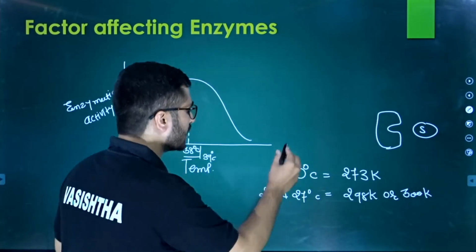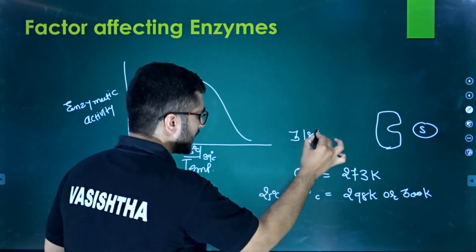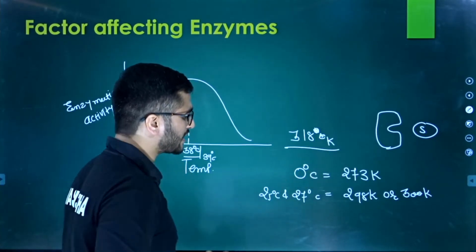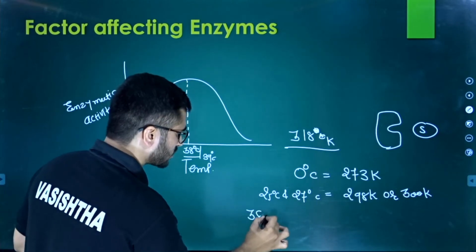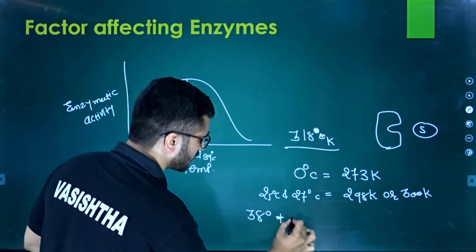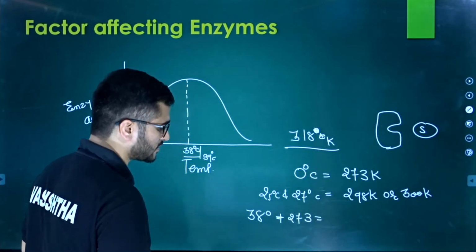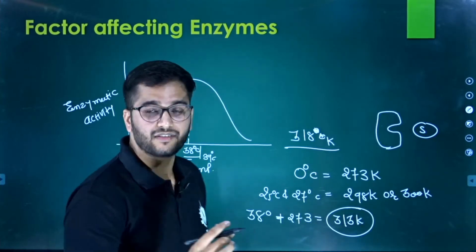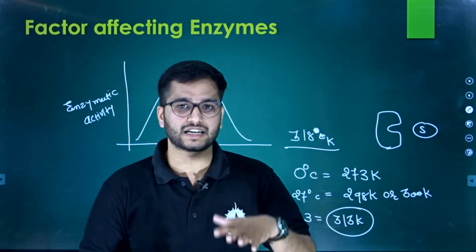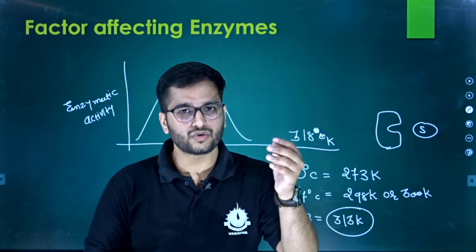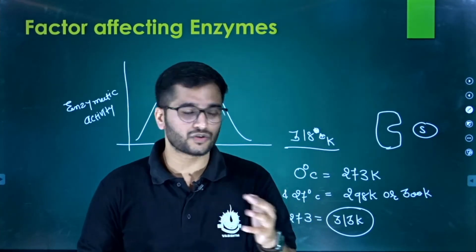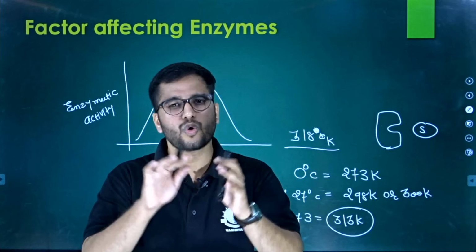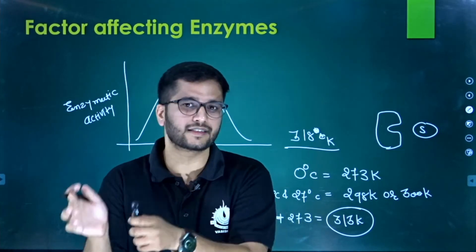So when we give sufficient kinetic energy, it is around 318 Kelvin, right? Maybe it is higher. So 38 plus 273, what is it? It is something around 313 Kelvin, right? So 313 Kelvin is the kinetic energy at which it does optimum work. So when you reduce the temperature, you actually reduce the kinetic energy. This whole play is about kinetic energy rather than temperature.